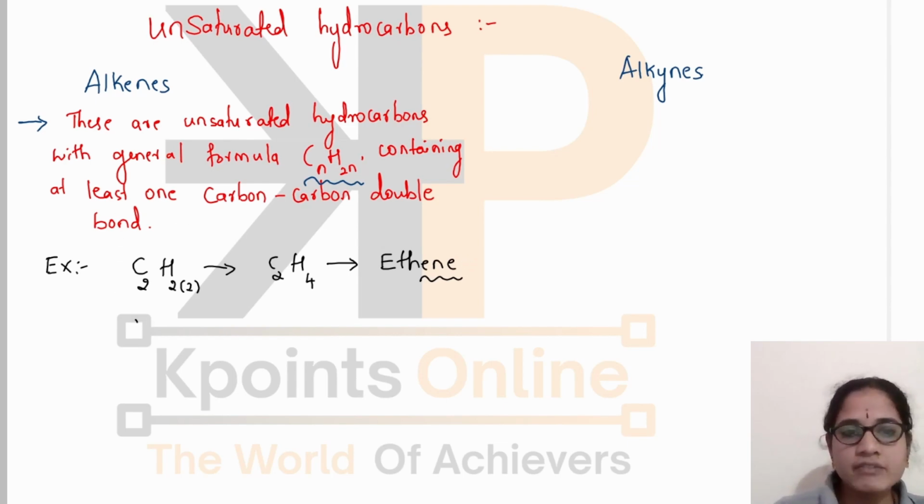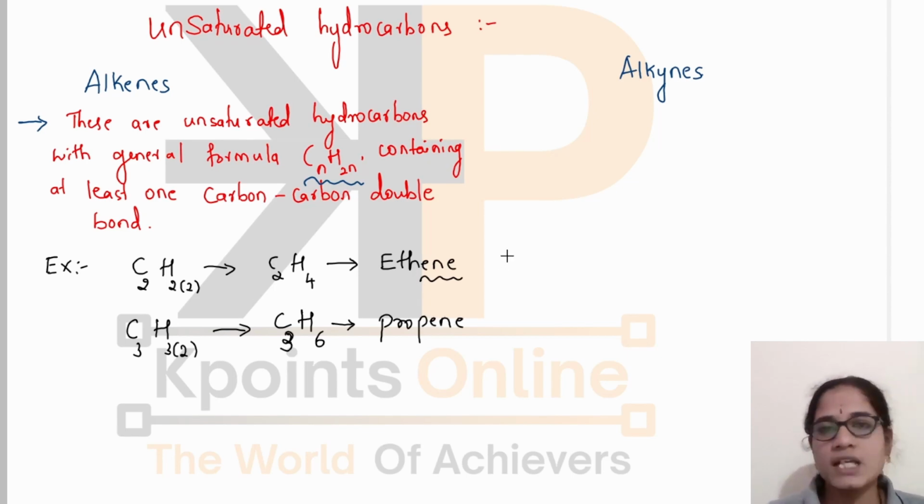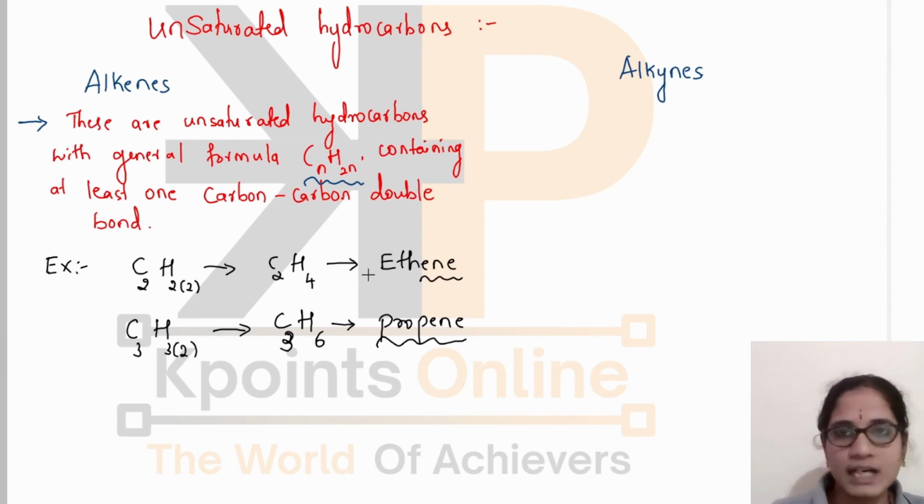In this way we can also write for 3 carbon atoms, 3 into 2, that is C3H6. It is propene. We are going to see how these structures are drawn in the later part. For the time being, understand that this name is used when there are 3 carbon atoms and it is an alkene, propene. In this way you can form many compounds of alkenes.